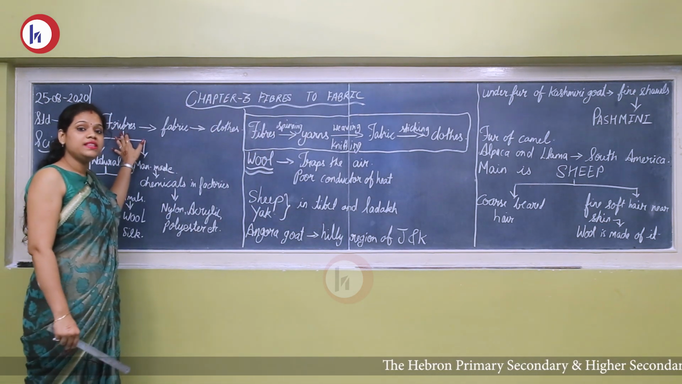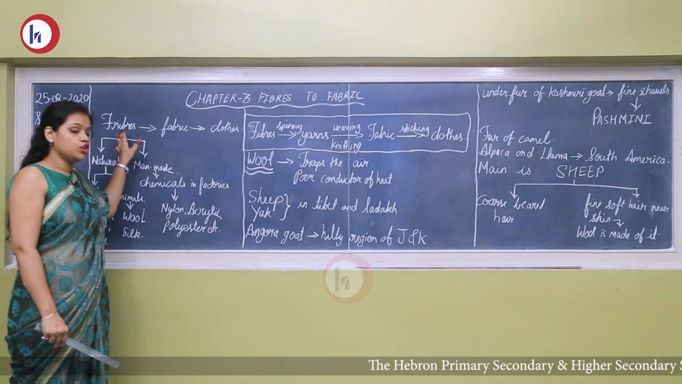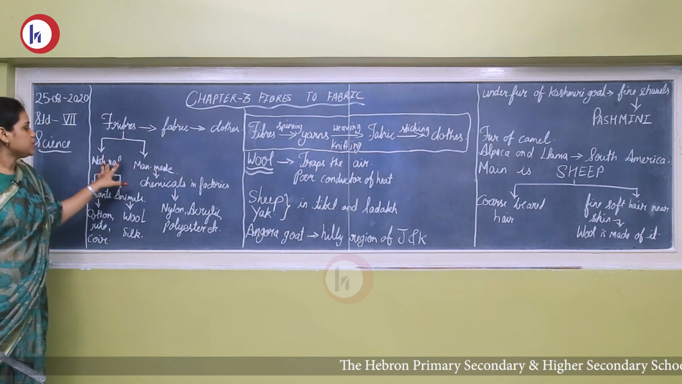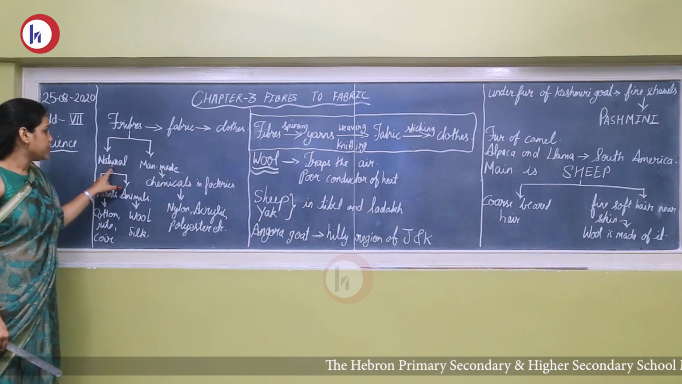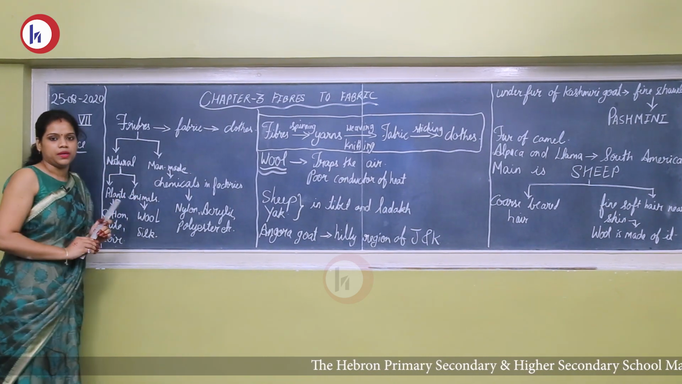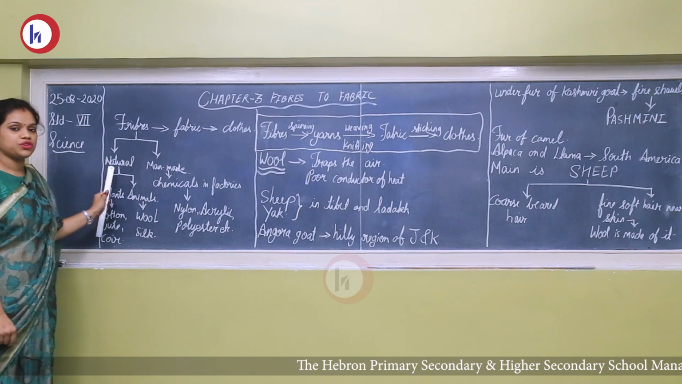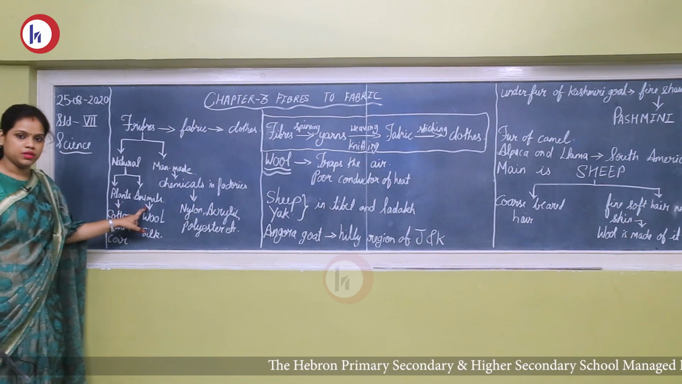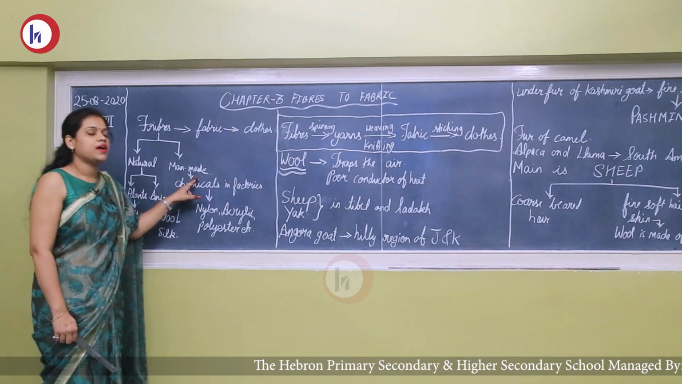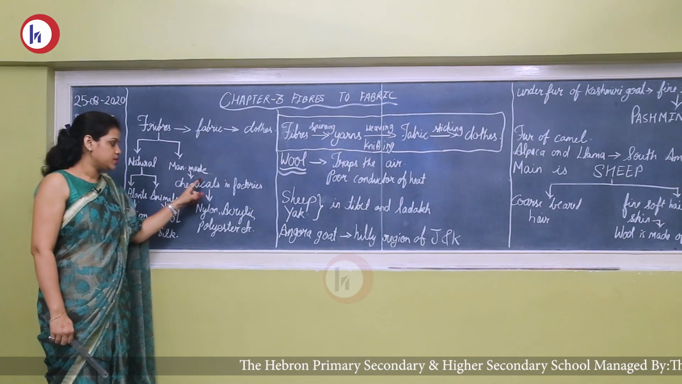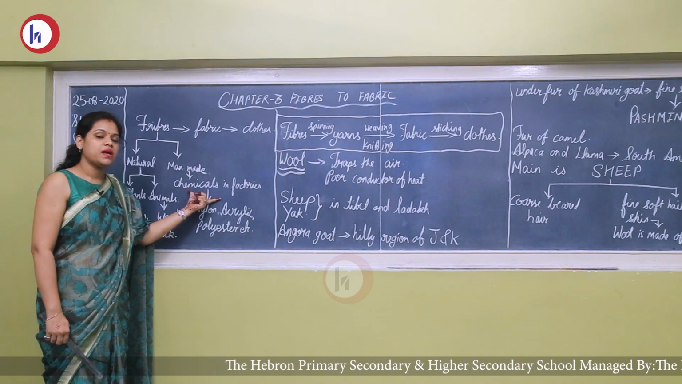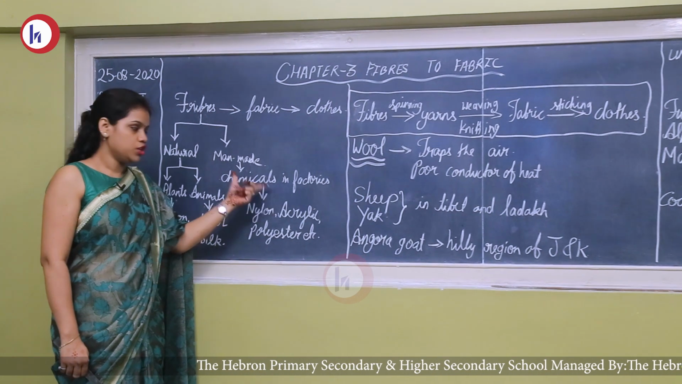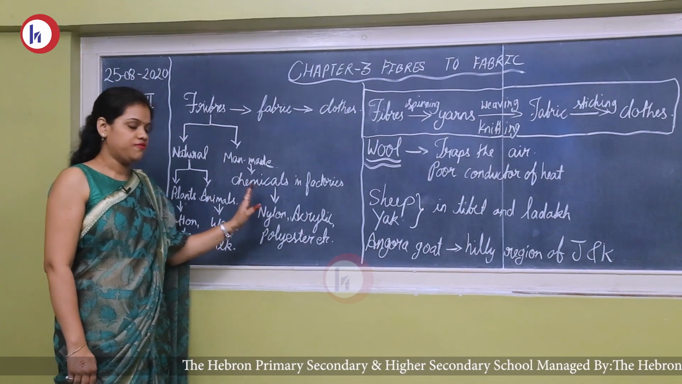From where do you get these fibers, this raw material to make your clothes? So let's see. There are two types of fibers, that is natural fiber and man-made fiber. So from where do you get natural fiber? Natural fiber is obtained from plants and animals. Okay, and what are called man-made fibers? These are the fibers obtained by synthesizing the chemicals in the factories and industries. So they are called man-made fibers.